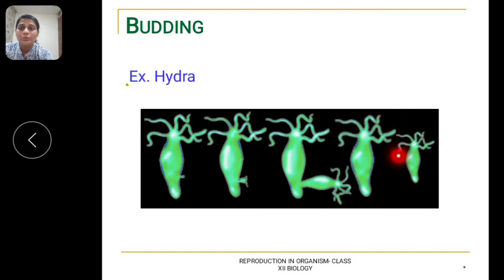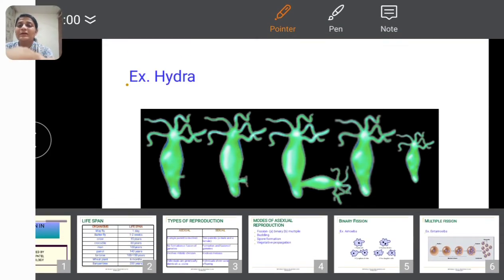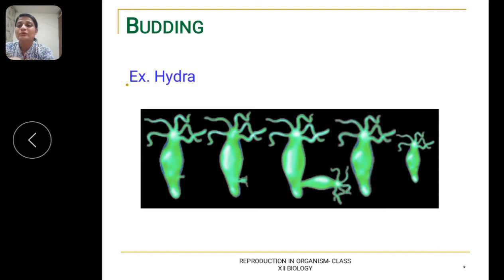So this is the new hydra that is produced from the parental body. As this organism reproduces by the formation of a bud or outgrowth on its body, the process is known as budding. And as the bud is produced on the surface of the body of hydra, it is called external budding.